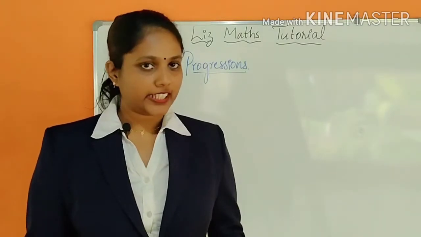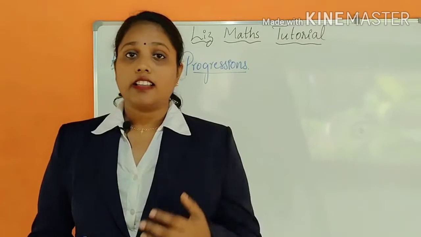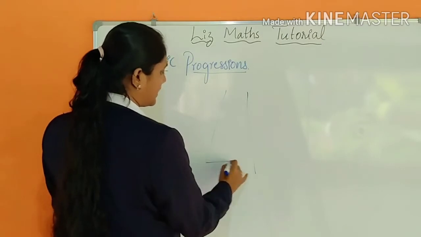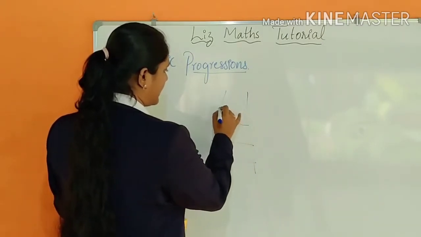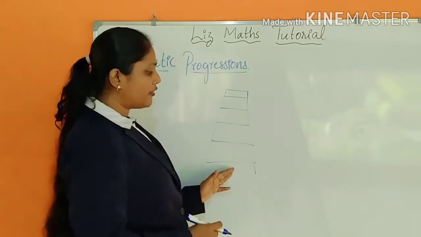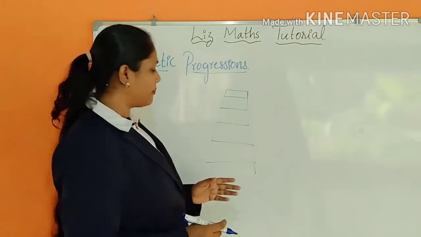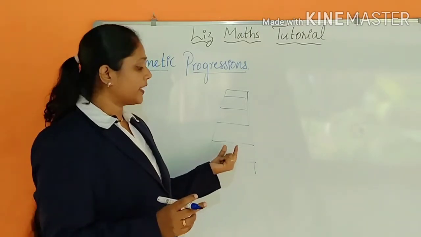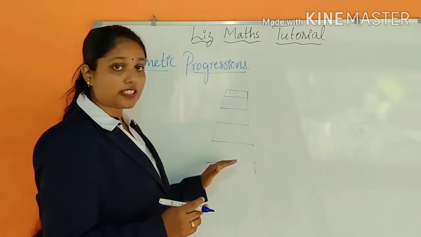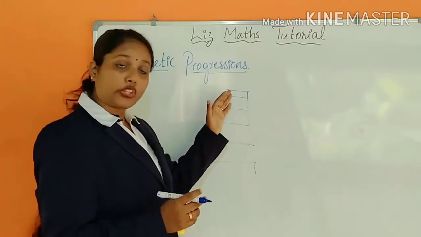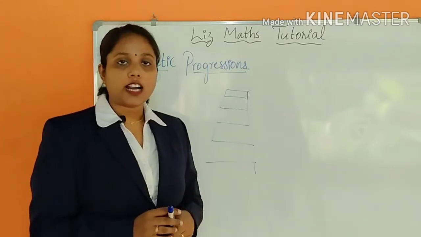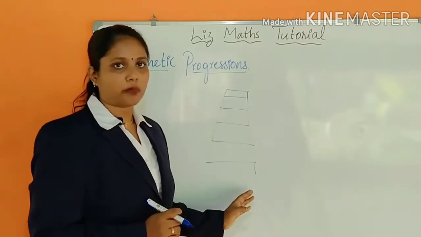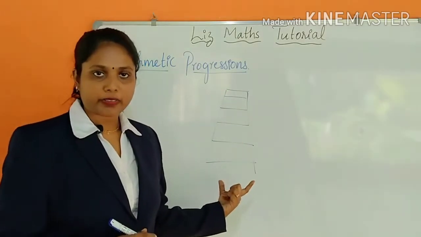Now we can take one more example, the ladder. How is the ladder? We can see the ladder here. You can see the length of the rungs of the ladder is decreasing uniformly as you go upwards, isn't it? Here the length is more, and here it becomes a little shorter. The length of the rungs is decreasing uniformly when you go upward, and when it comes downward, the length of the rungs is increasing uniformly. So here also we can see arithmetic progression.